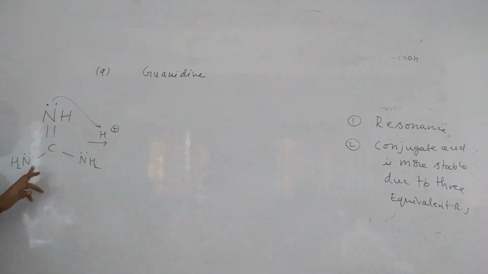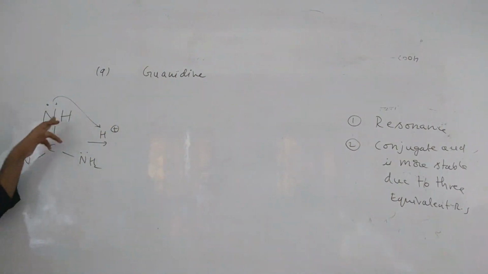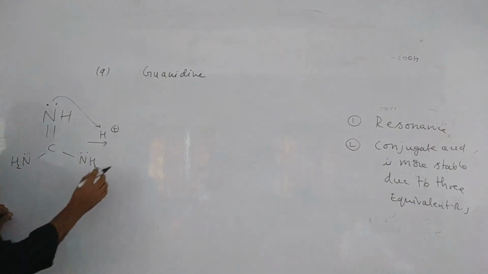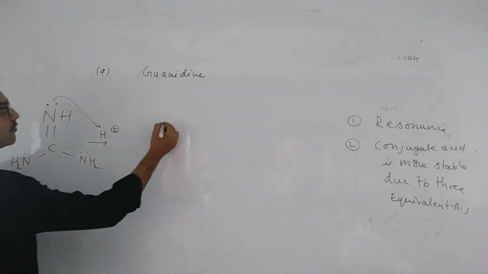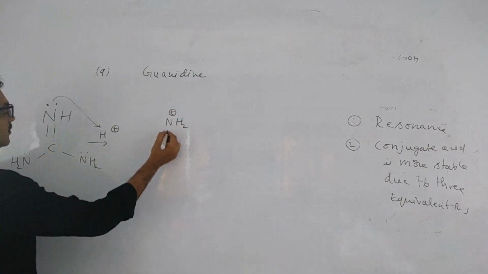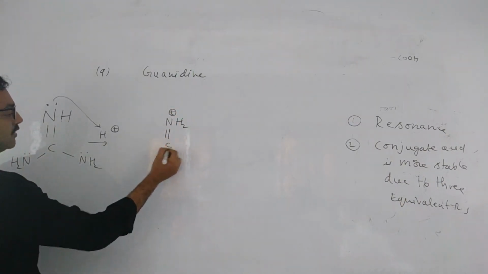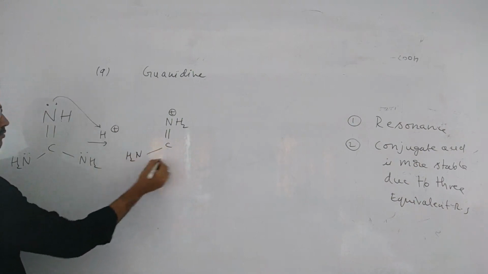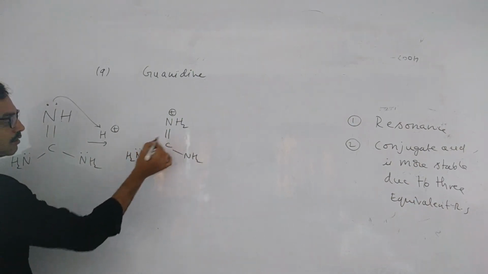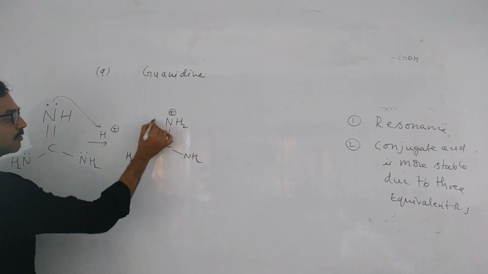This one is more protic or this one is more protic? Protic in the sense which will take proton easily. The nitrogen in double bond or nitrogen in single bond? Double bond nitrogen only will take, no? Because it is more electronegative. So it will take like this, NH2 plus double bond C, NH2, NH2. Now this bond will come here, this bond will go there.